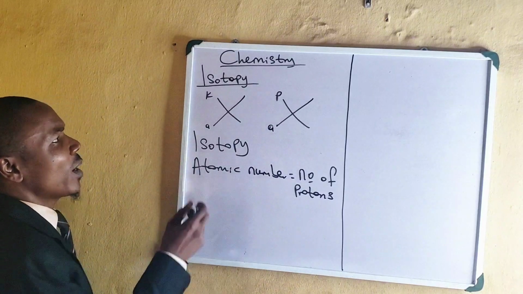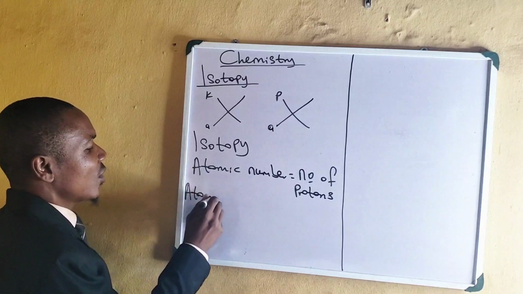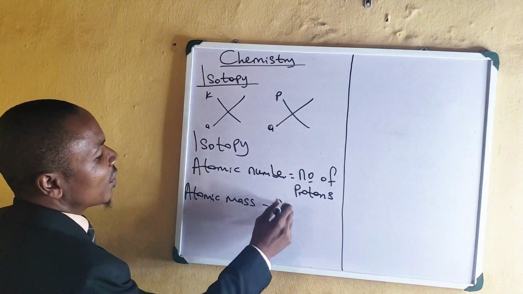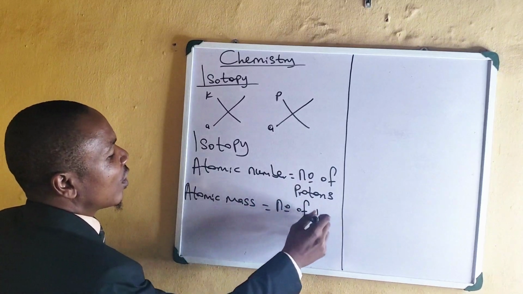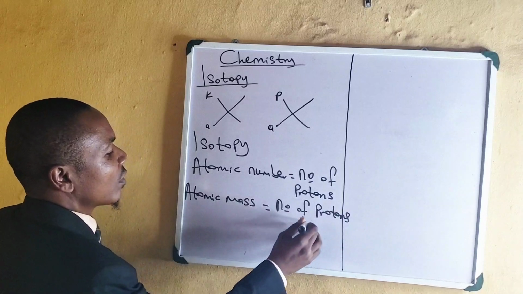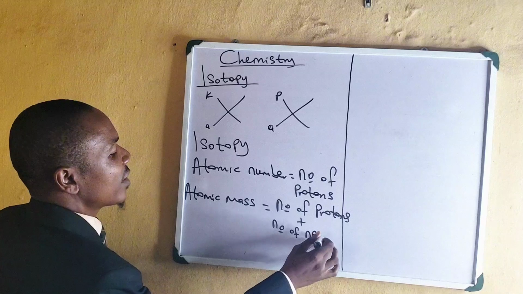But when we talk of atomic mass, we have atomic mass like this. Atomic mass is equals to number of protons plus number of neutron. Can you see that?